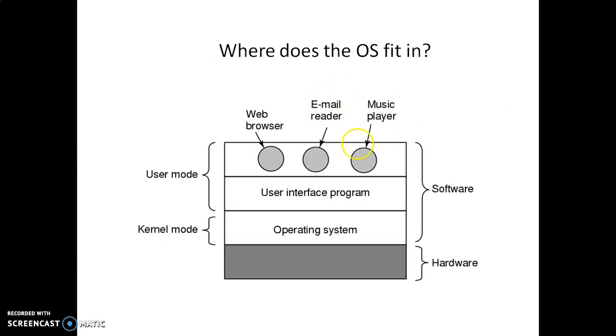And we see this layout of where the OS fits in. This diagram shows three layers. At the lower level lies the operating system, the middle level is the user interface system, and the top level describes the application programs. Here we have various kinds of application programs: web browsers, email readers, and music players. All these are application programs. The intermediate is the user interface system, and the lowermost is the kernel mode.